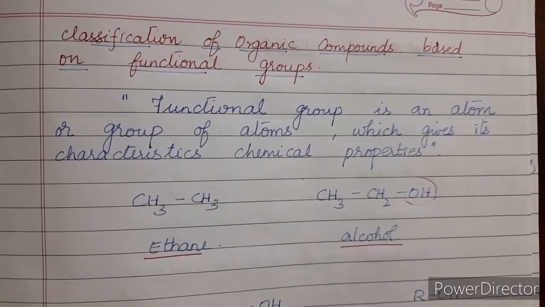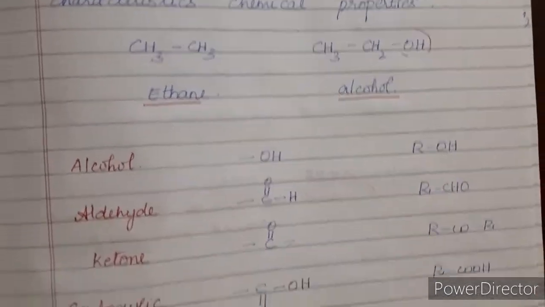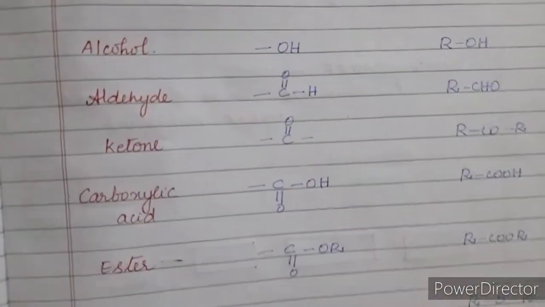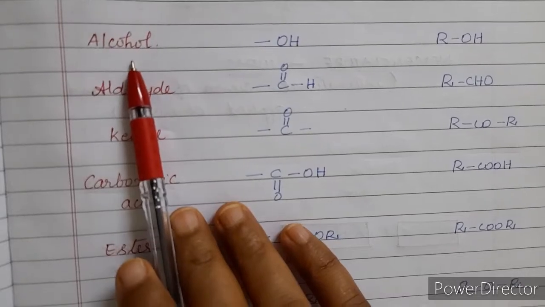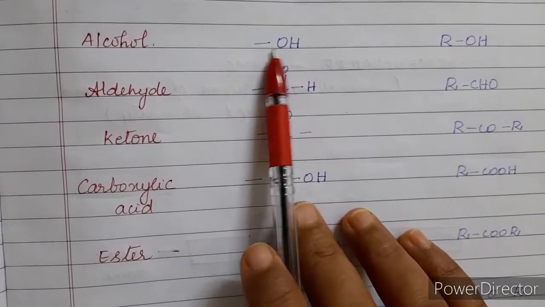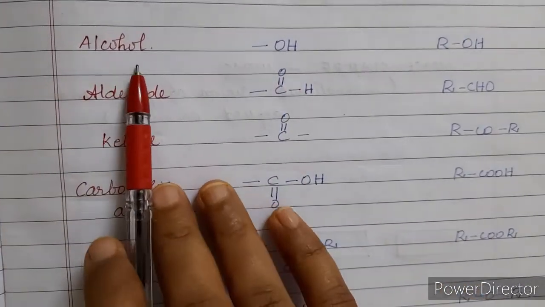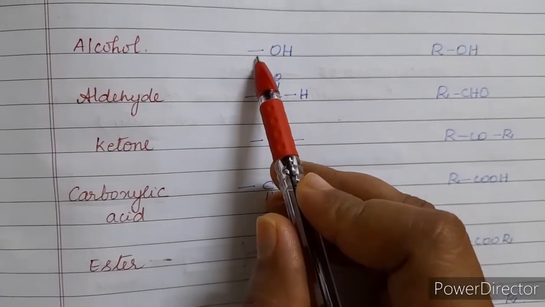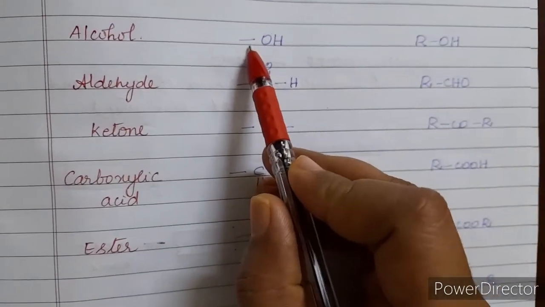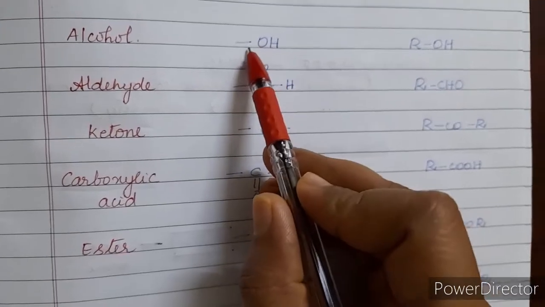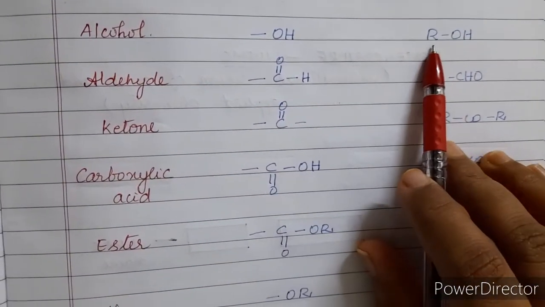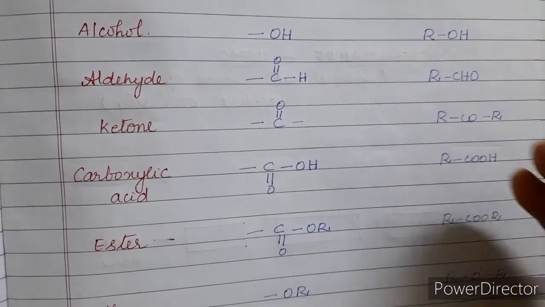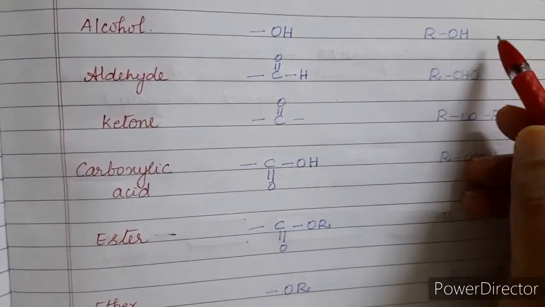Now let's see what functional groups are included for you in this lesson. The first one is alcohol, and the formula is bond OH. Whenever you write the functional group, this bond is very, very important. Without the bond you cannot write the functional group. Now R is nothing but the alkyl group. R represents the alkyl group, so ROH is the general form.